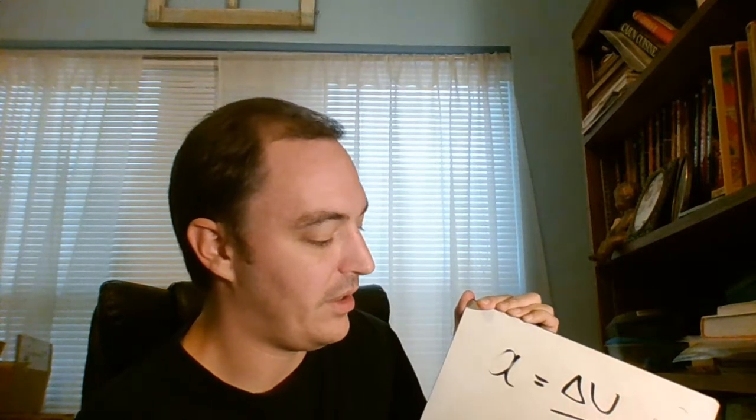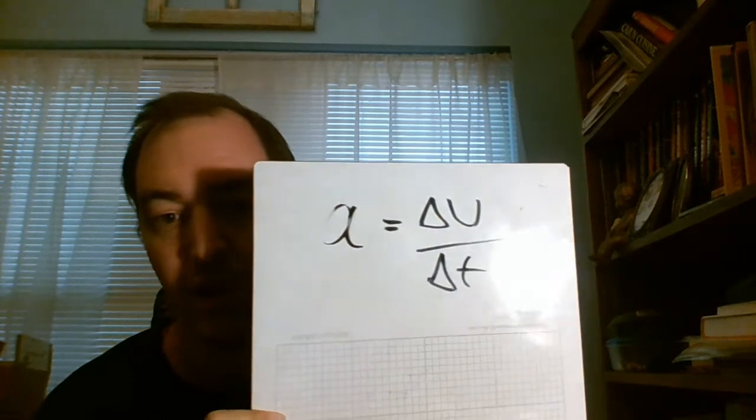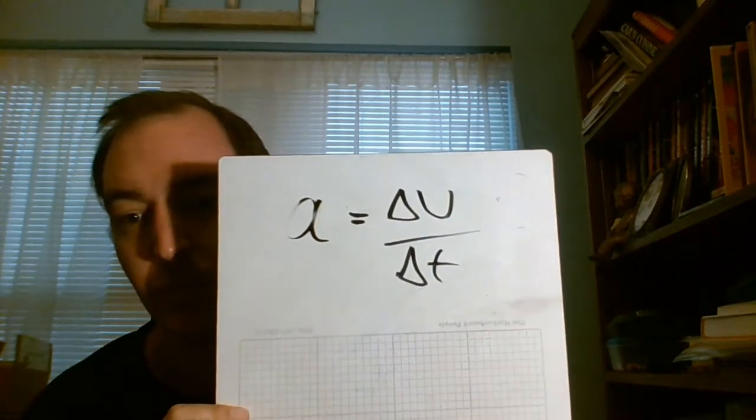Now again, we know that our velocity can change. And when our velocity does change, we call that acceleration. Acceleration is quite literally a change in velocity over a change in time. Bam. So if I speed up or I slow down, I am having a change in my velocity and therefore I have an acceleration.